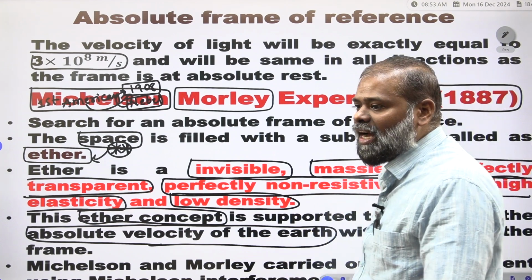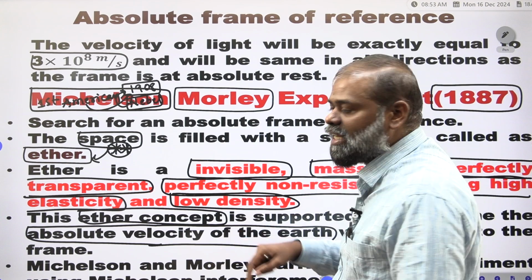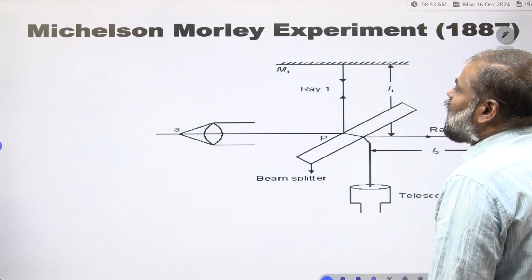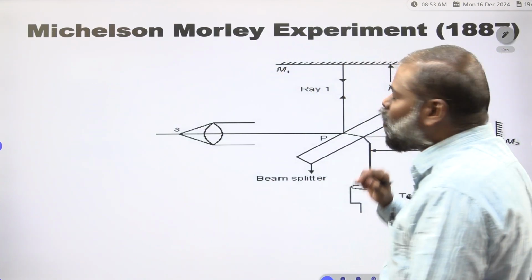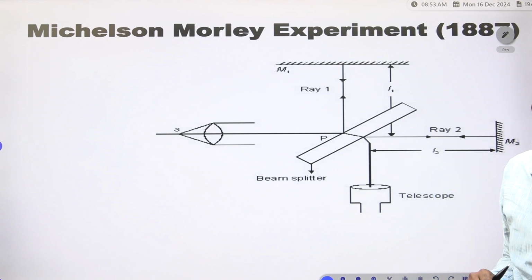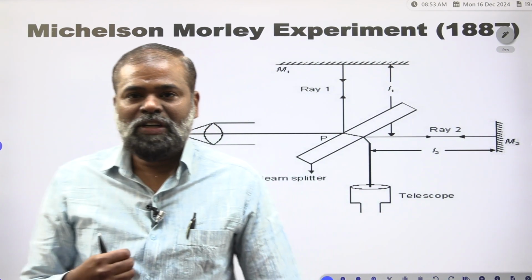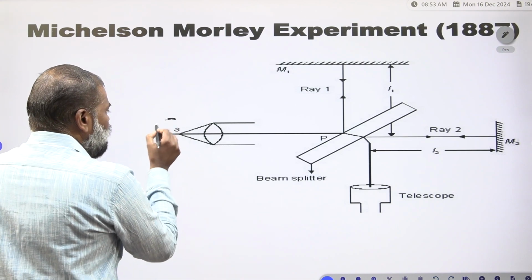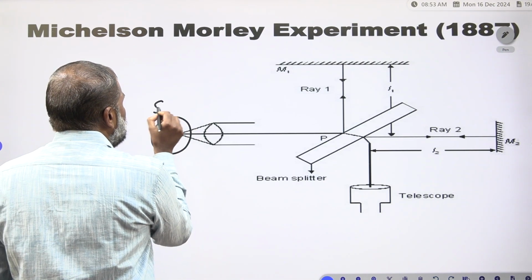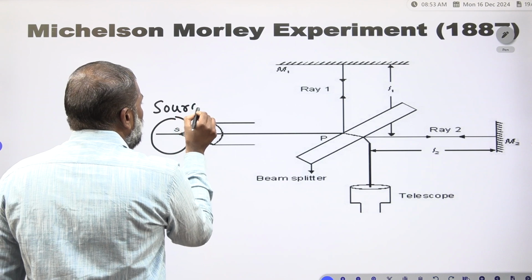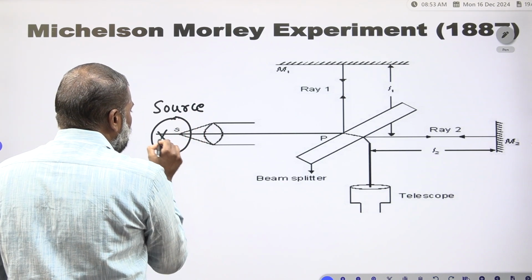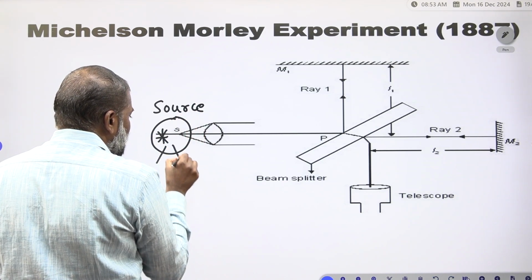That experiment we call an interferometer experiment. That experiment we call the Michelson-Morley experiment. Which experiment is it? Michelson-Morley experiment. To see the experiment, first you have to take the source. This is the source. Clear? From this source, light is illuminating.